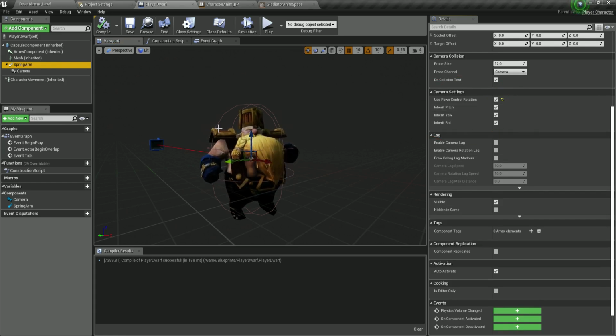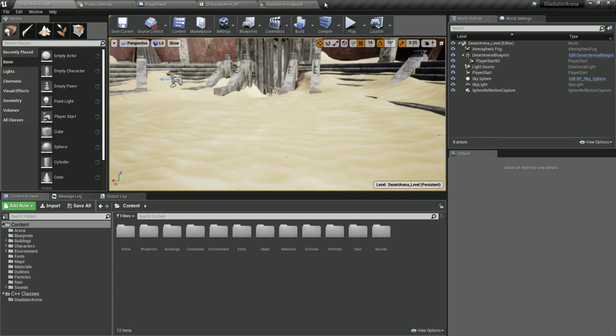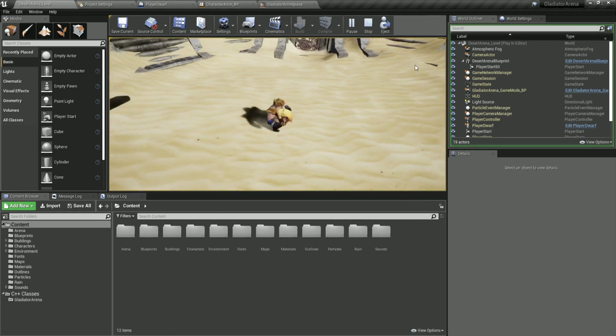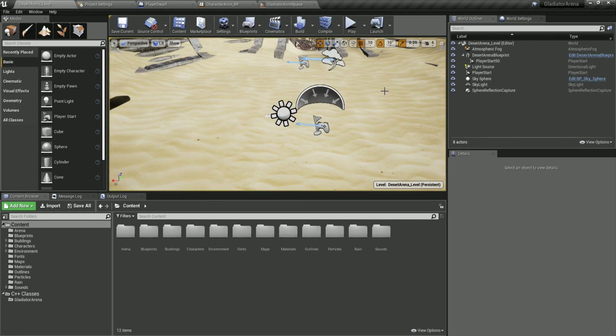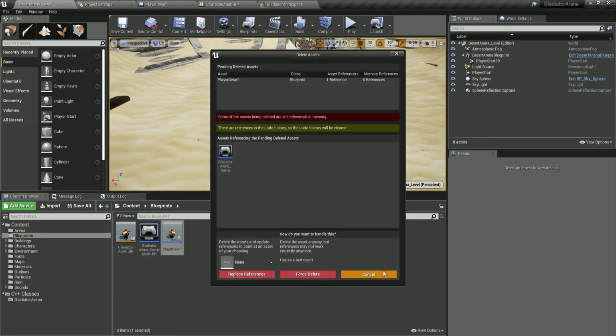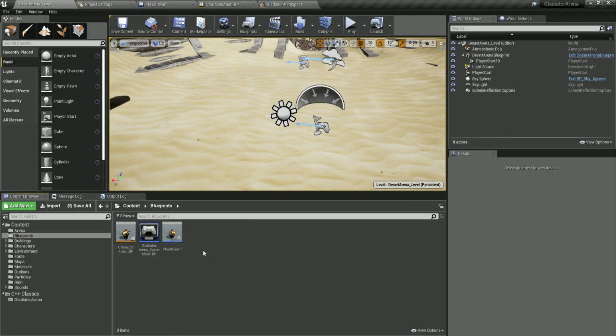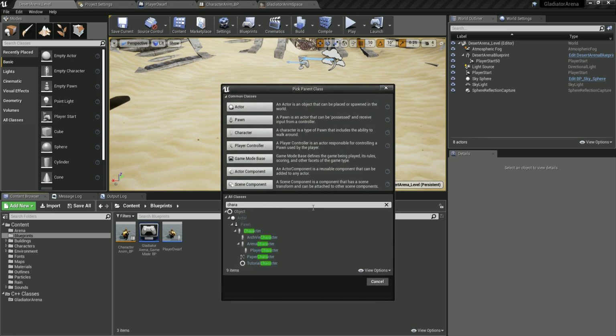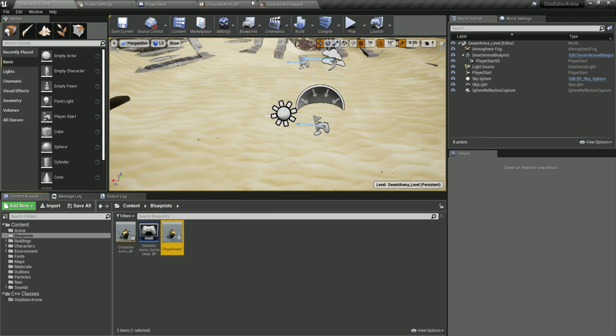If all of that is okay and it's the same as what I just showed you, and the character is still not rotating, what you should do is close Unreal Engine and open it again and see if it works. If it does not work even after that, go in the blueprints, select the player dwarf and delete it. Press delete and click force delete, and create a new blueprint. Again, right click, go over here in the blueprint and search in the classes for the player character, the one that we have created that inherits from the arena character. Create a blueprint out of that, go inside of it.